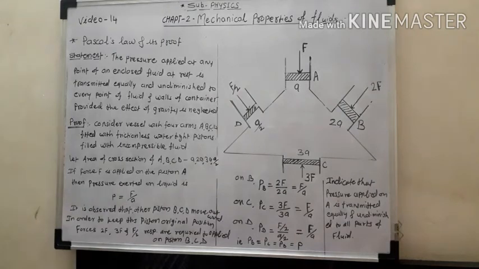This is the experimental proof of Pascal's law. Sometimes this question will be asked in your exam: state Pascal's law and also give its proof experimentally.